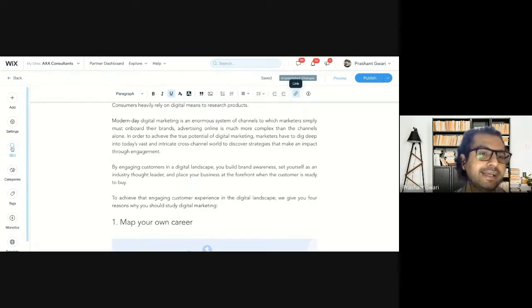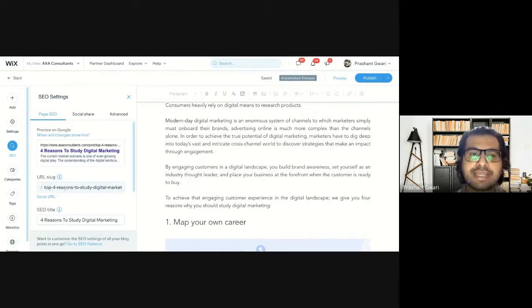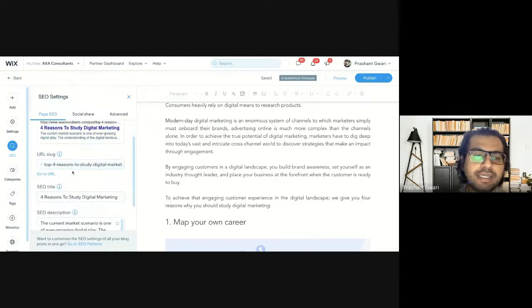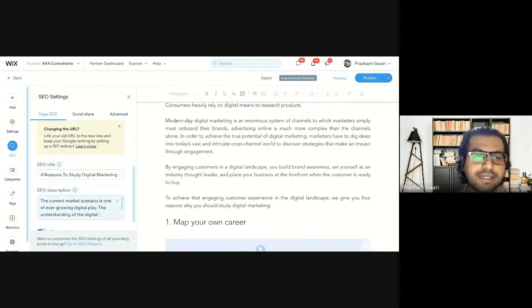Click here like this. A column will open on the left hand side of your blog page, and you can see here this is the URL. Let me delete it because we want to write it again. Let me delete this URL from here. Let me delete this SEO description from here so we can do it again. And let me delete the SEO title also from here.